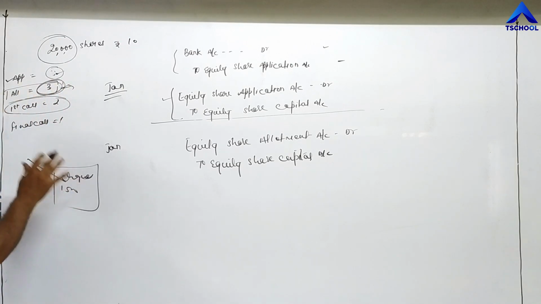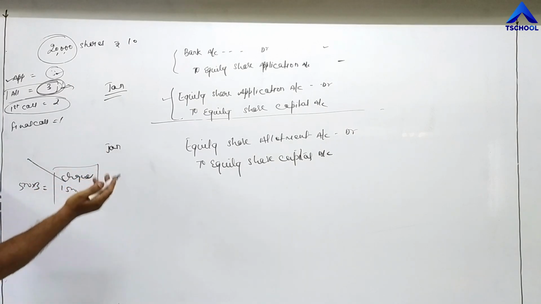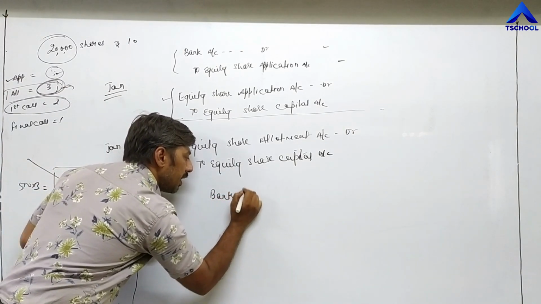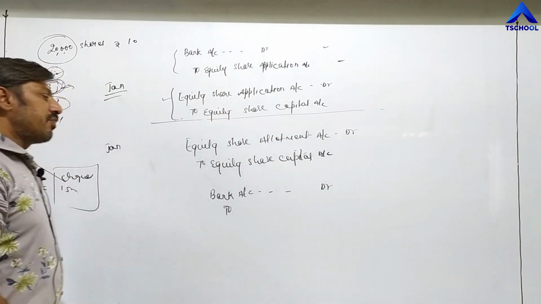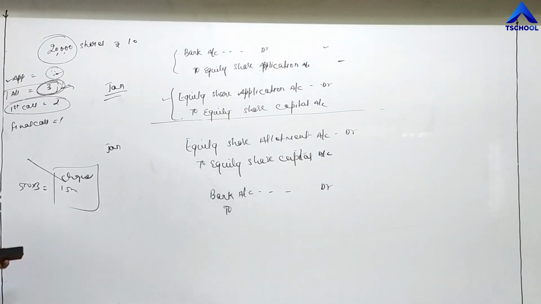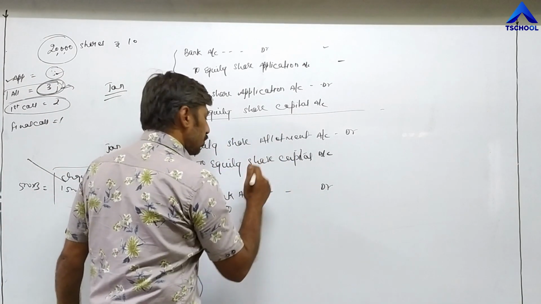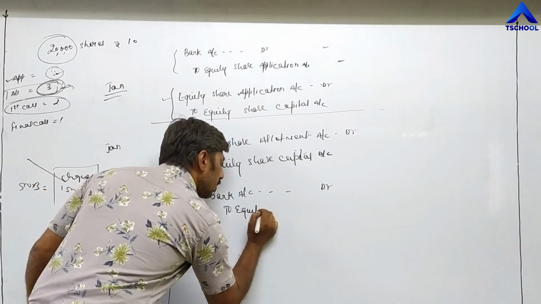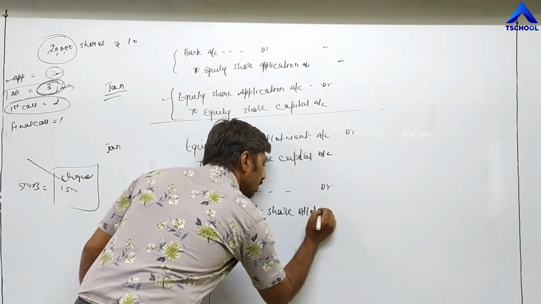The check is received by the company. Real account, according to real account debit what comes in: again the same entry. Bank account debit to the name of the installment. Which installment are they receiving? The second installment. The name of the second installment is equity share allotment, so we write the same name: to equity share allotment account.